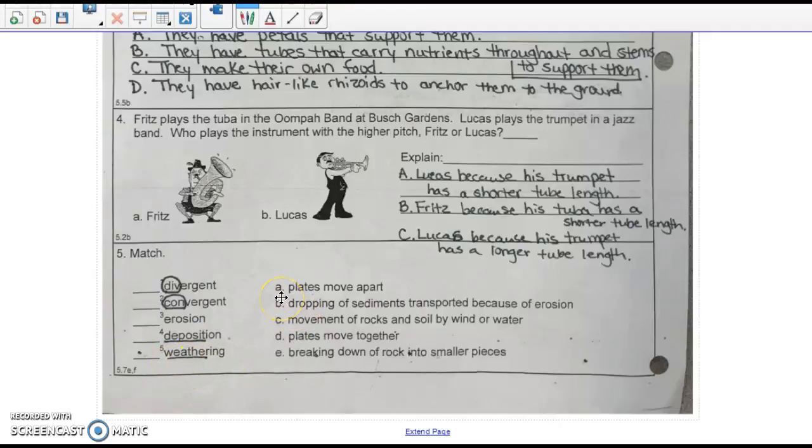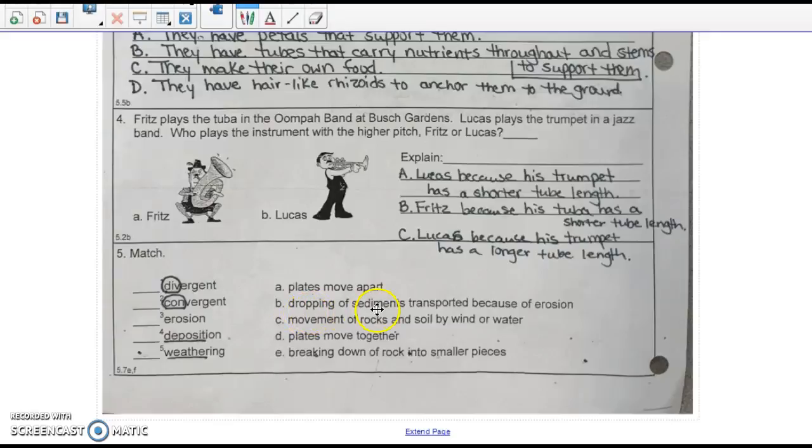All right, A, plates move apart. Is that divergent, convergent, erosion, deposition, or weathering? B, dropping of sediments transported because of erosion.